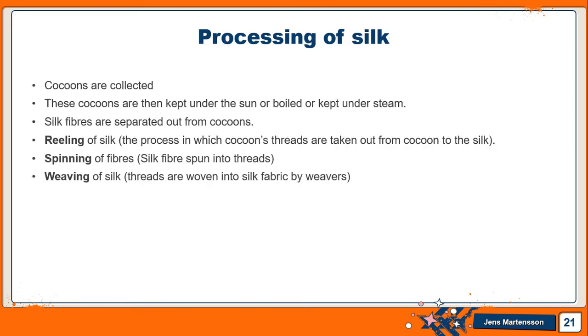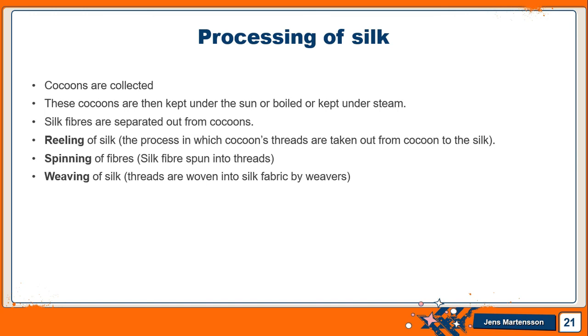So let's see what happens. After rearing of silkworm, after getting the cocoons, these cocoons are collected. Farmer will collect these cocoons, and these cocoons are kept under the sun or boiled or kept under the steam.